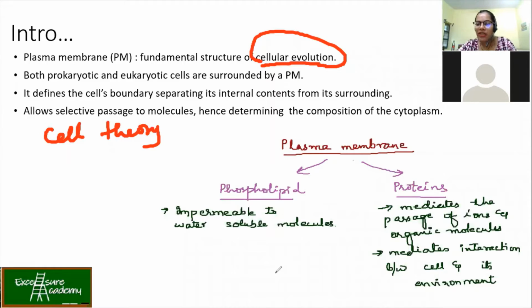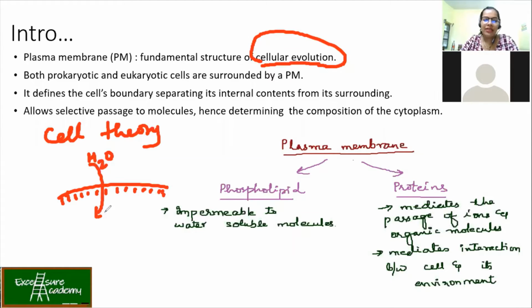Now coming to the proteins, they allow certain organic molecules to pass. When we say one particular thing is moving from one place to another, suppose this is your plasma membrane, and we know that lipids are there. If it is water, can it pass through without any help? Can anyone tell me?